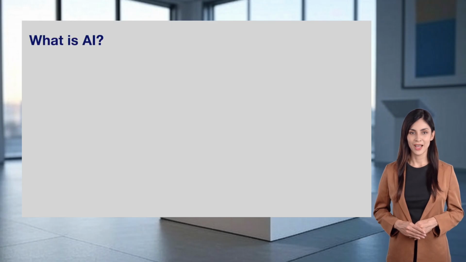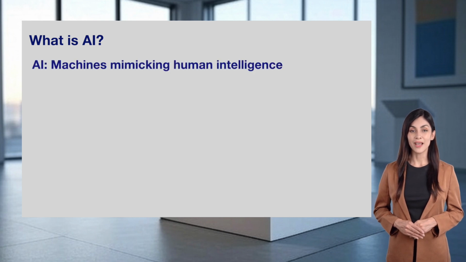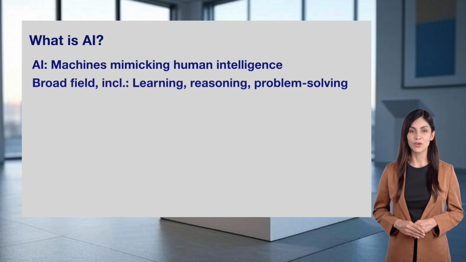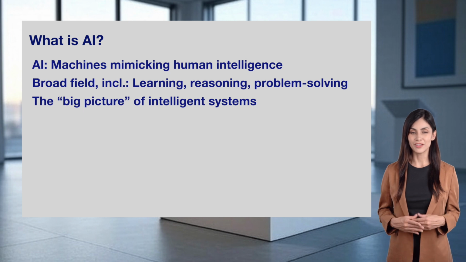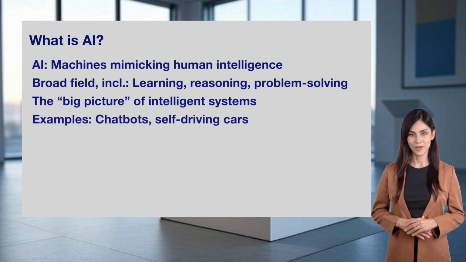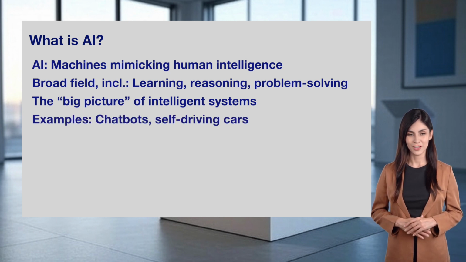Let's start with AI, which we touched on in day 1. Artificial intelligence, or AI, is when machines mimic human intelligence. It's a broad field that includes abilities like learning, reasoning, and problem-solving. Think of AI as the big picture of intelligent systems, covering everything from chatbots like me to self-driving cars. AI is the overarching goal of creating machines that can think and act like humans, and it encompasses many techniques, including the ones we'll talk about today.